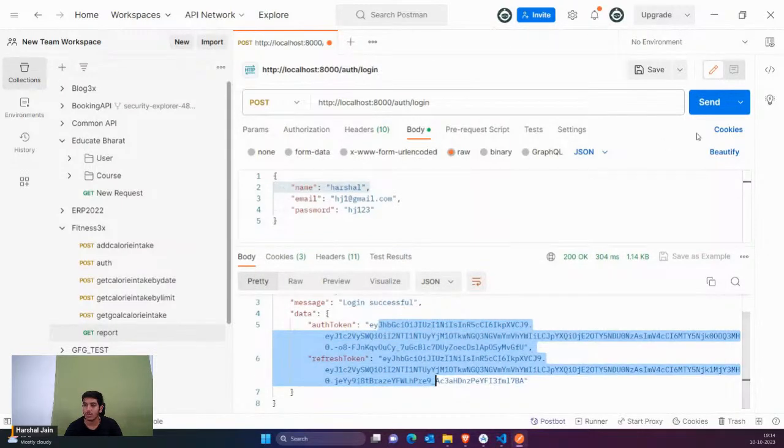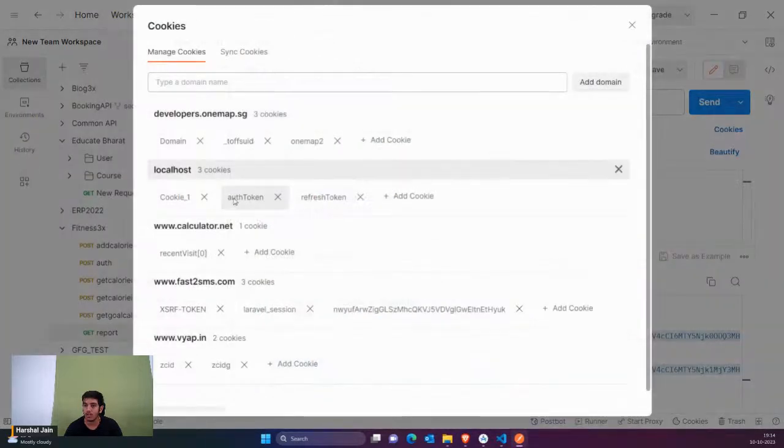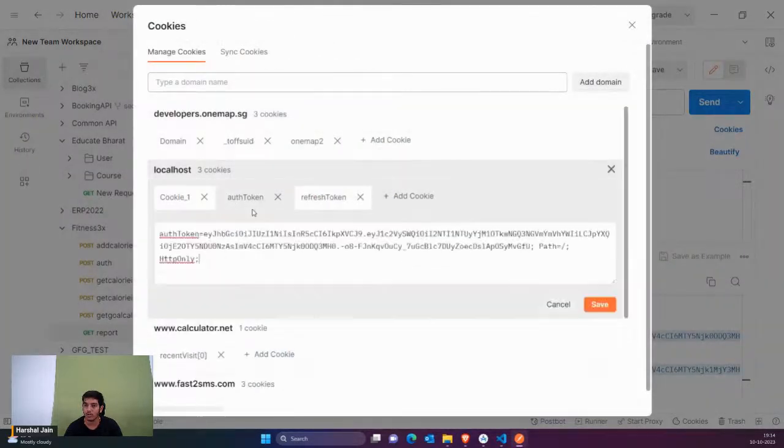Once you receive tokens, you can go to the cookies of the front end, and you would receive the auth token and refresh token here. You can see that these are the same cookies. So we received the cookies, that means everything is fine.